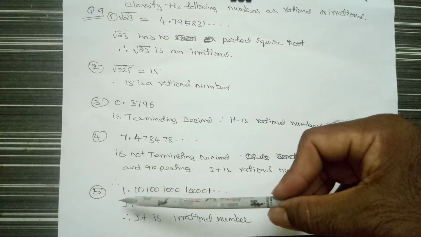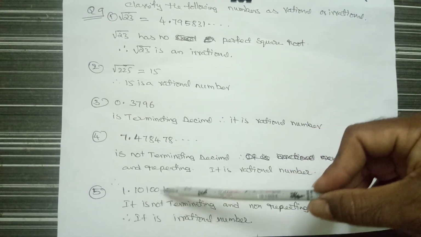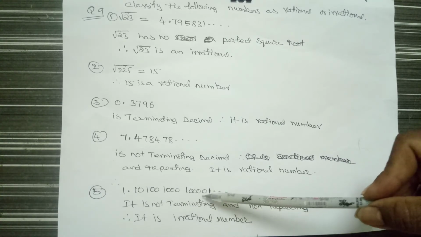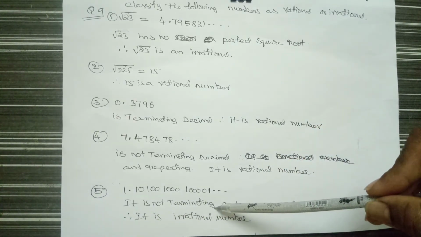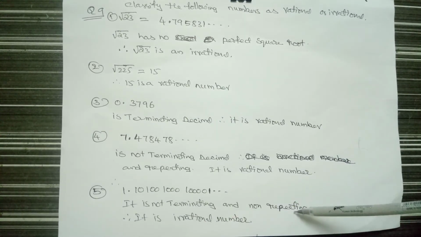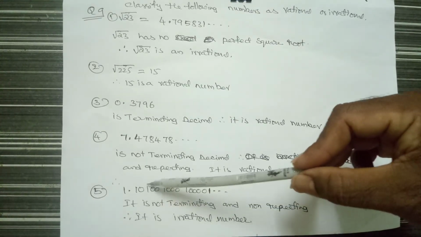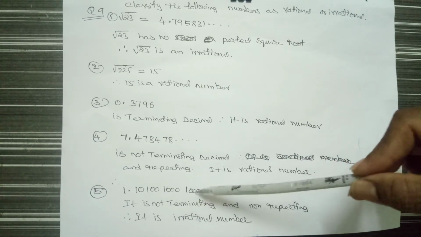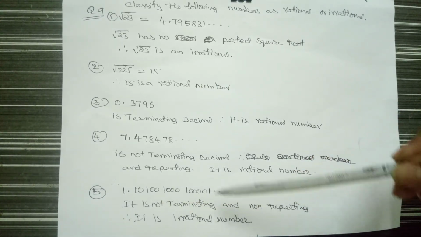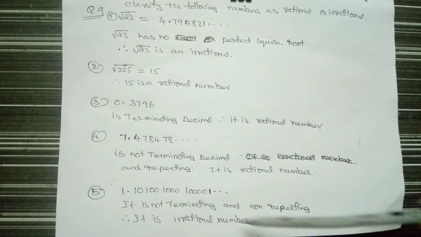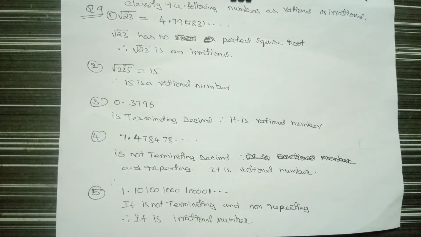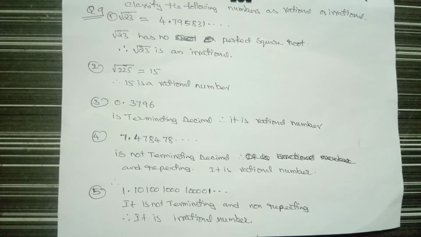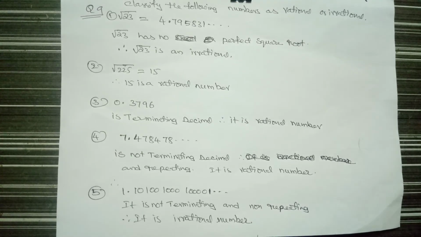Now the last one, 1.10100100014 and so on. It is non-terminating and non-repeating, but the repetition is always different. Therefore, there is no repetition. So different numbers will appear. Therefore, non-terminating, non-repeating is nothing but an irrational number. That's all from the ninth question. Exercise 1.3 is completed.